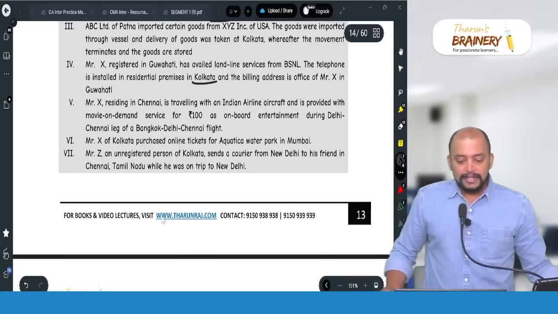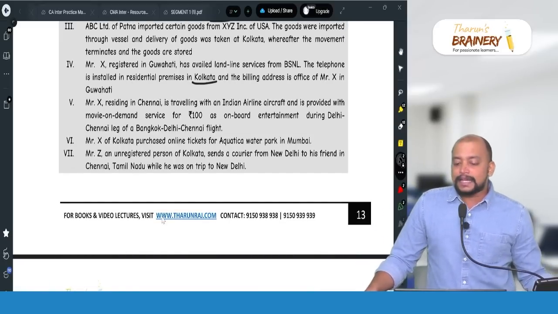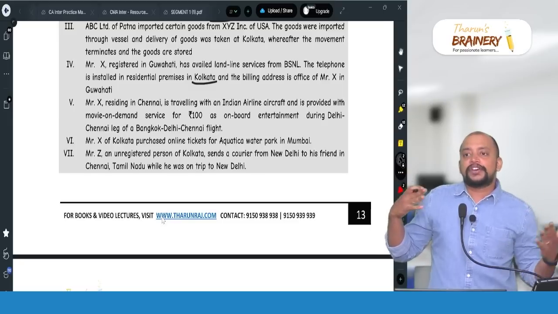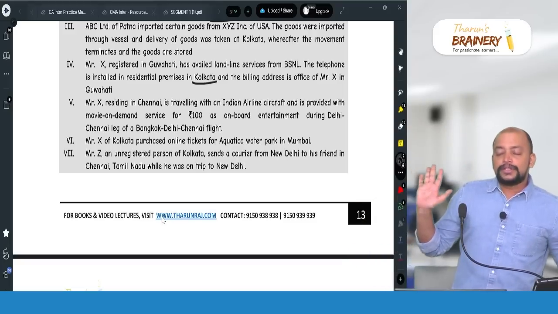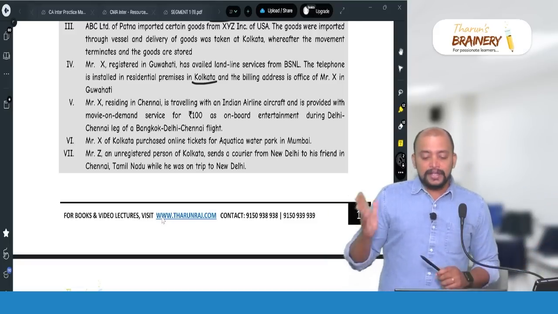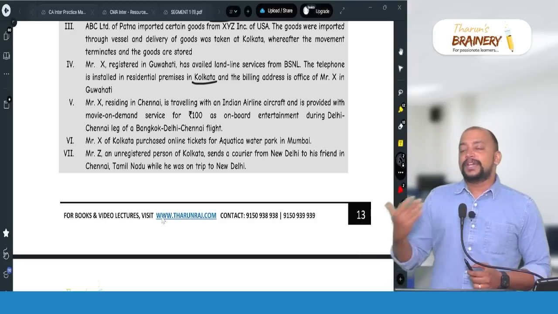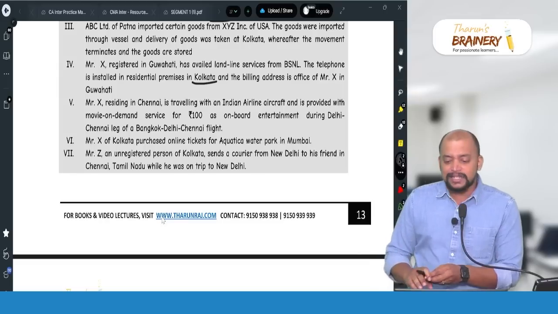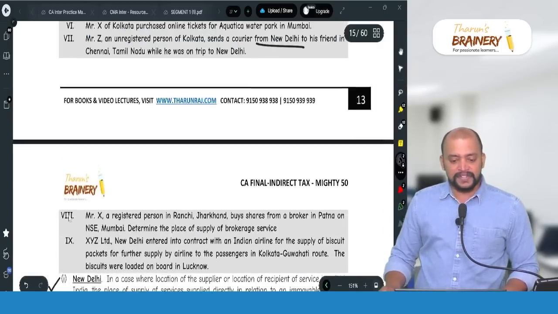Then next, 7. Mr. Z, an unregistered person of Kolkata, sends a courier from New Delhi to his friend in Chennai, Tamil Nadu, while he was on trip to New Delhi. This is transportation of goods. Transportation of goods, is it India to outside India? No. So then we need to see B2B or B2C. It is section 12 only. It is B2C, starting point of the goods will be taken as the place of supply. The starting point of the goods is New Delhi. So therefore New Delhi will be taken as the place of supply.